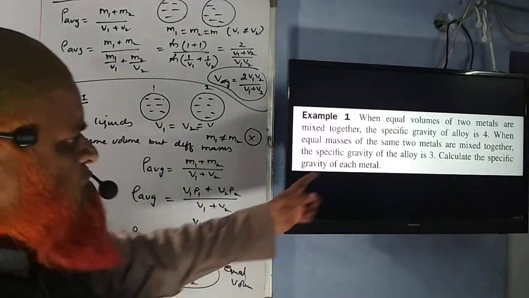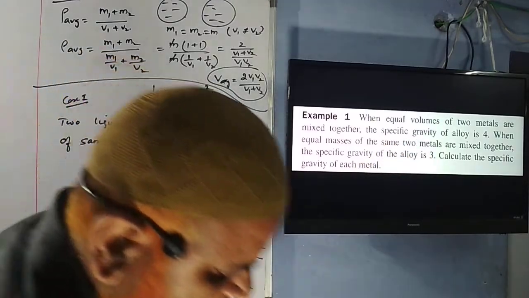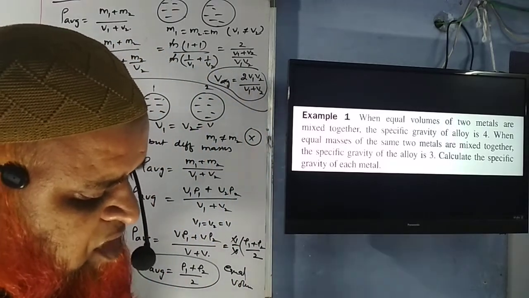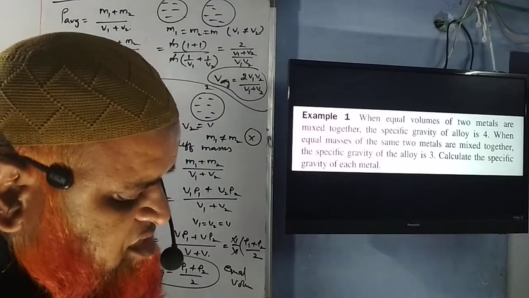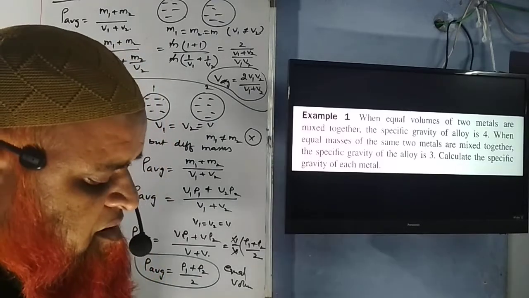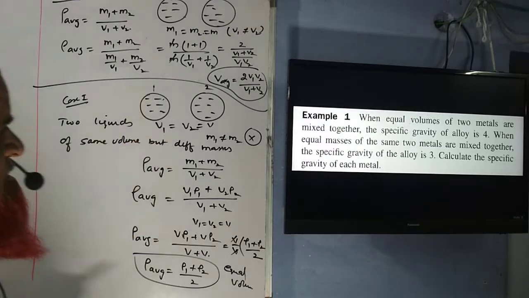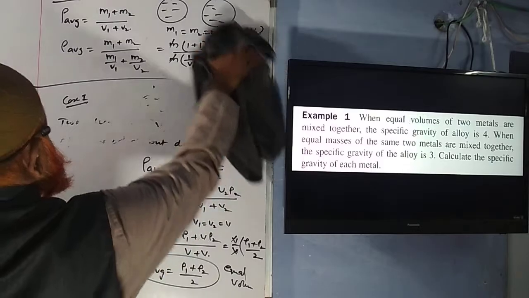So now you know specific gravity. What is the meaning of specific gravity? Specific gravity or relative density, both are same. Okay, so specific gravity and relative densities are having same meaning here. So let us solve the problem. If you understood, you can take a screenshot of this and try to solve the problem over here.